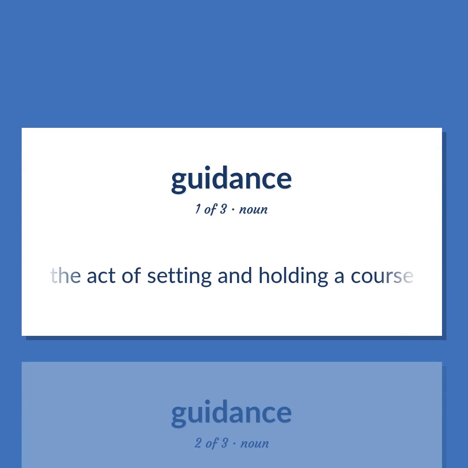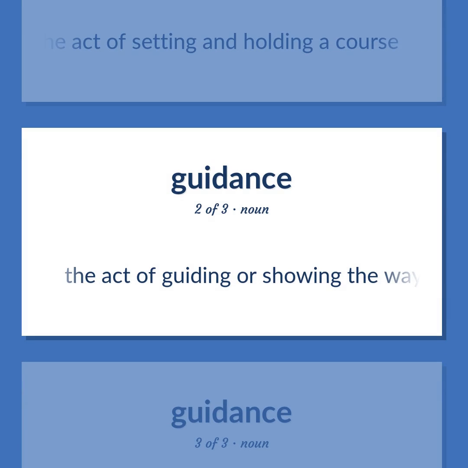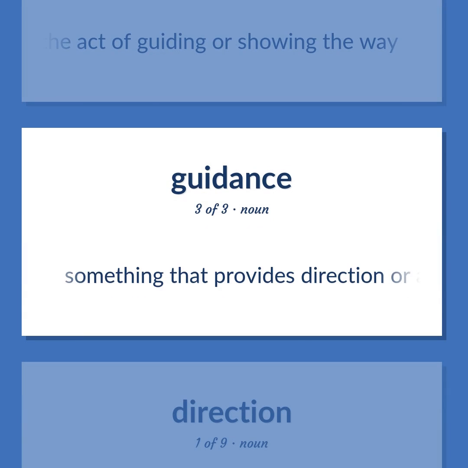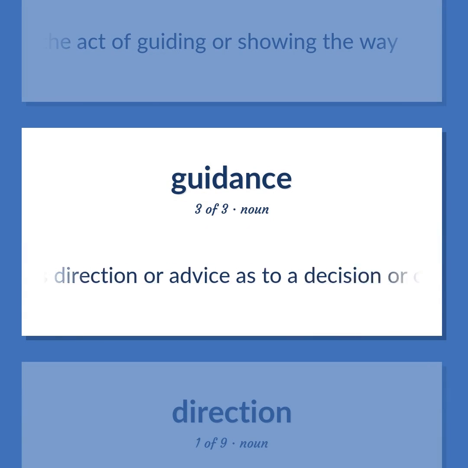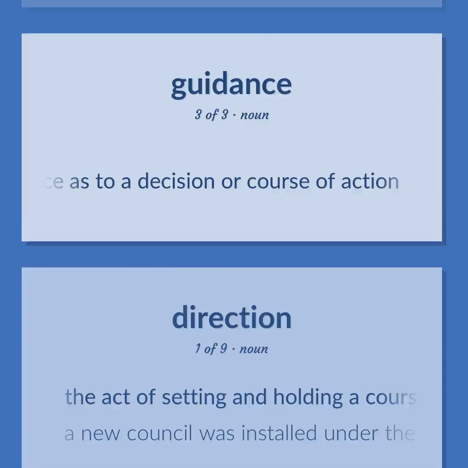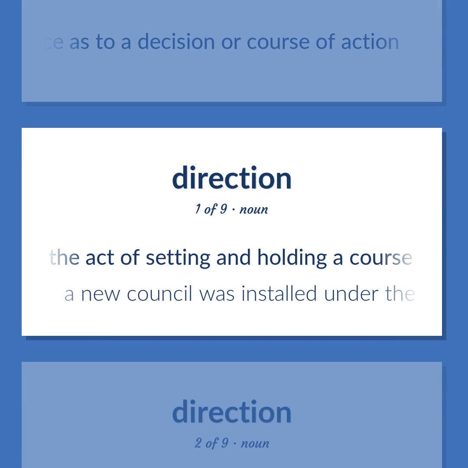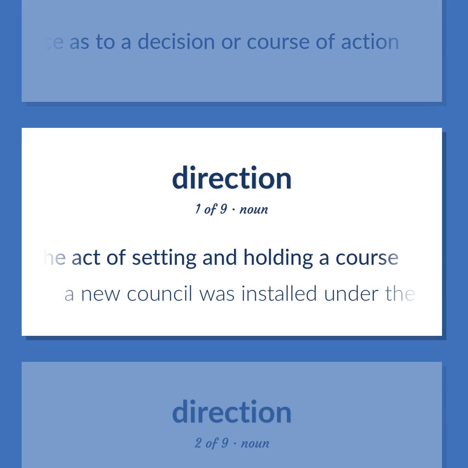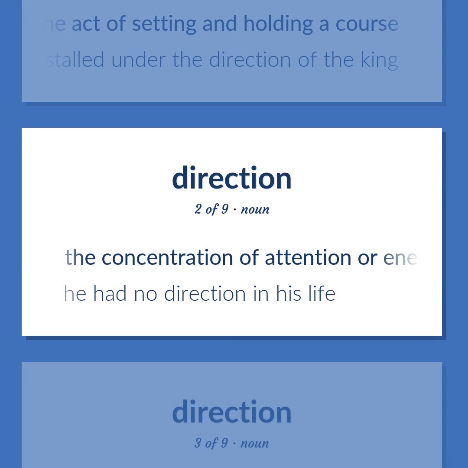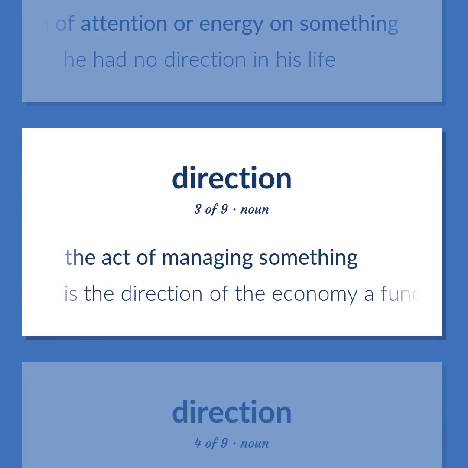The act of setting and holding a course. The act of guiding or showing the way. Something that provides direction or advice as to a decision or course of action. The act of setting and holding a course. A new council was installed under the direction of the king. The concentration of attention or energy on something. He had no direction in his life. The act of managing something. Is the direction of the economy a function of government?